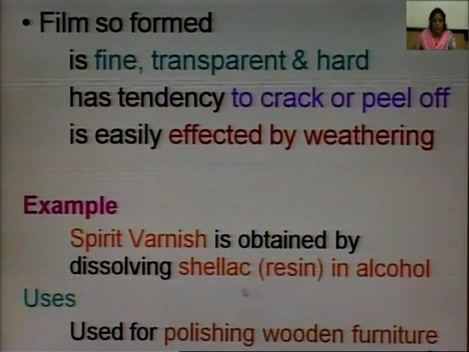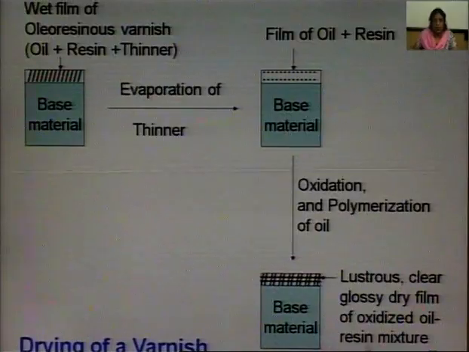Example of spirit varnish: spirit varnish is obtained by dissolving shellac, which is once again a natural resin, in alcohol. Uses: spirit varnish is used for polishing wooden furniture.